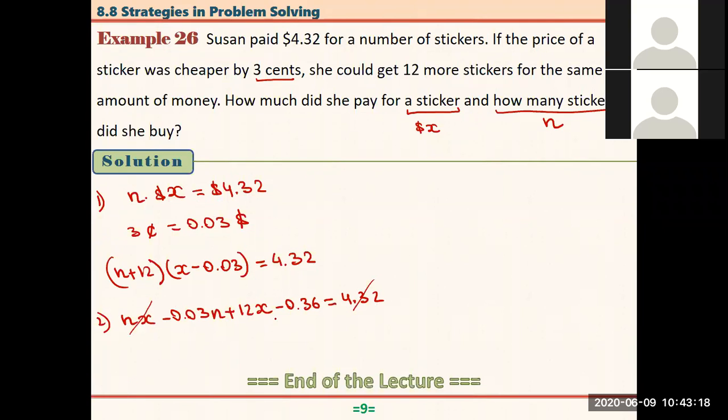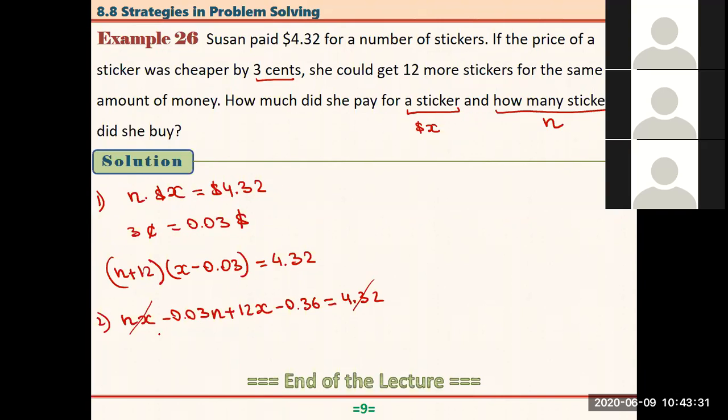So one equation, two variables, we cannot solve this. So I need to eliminate one of the variables, right? From here, I can find n in terms of x, that is 4.32 over x. Now, if I substitute here in the equation, what do we have? Here we have 12x, the first thing.